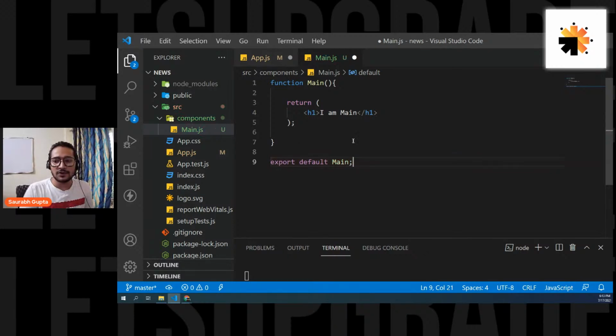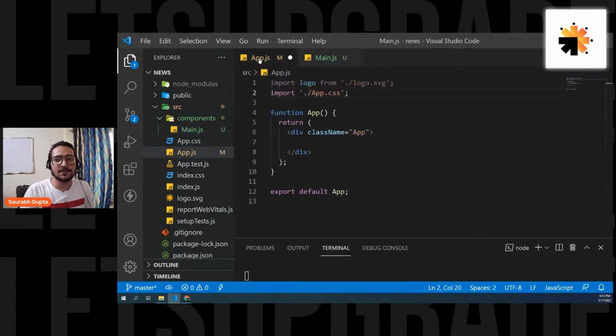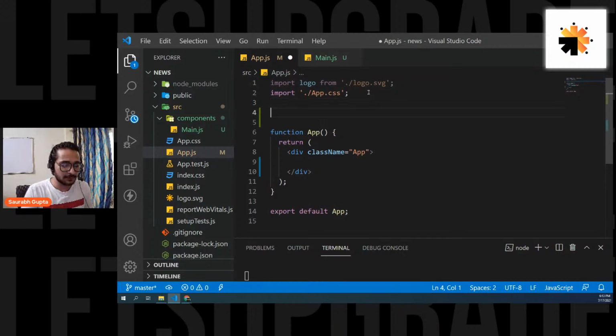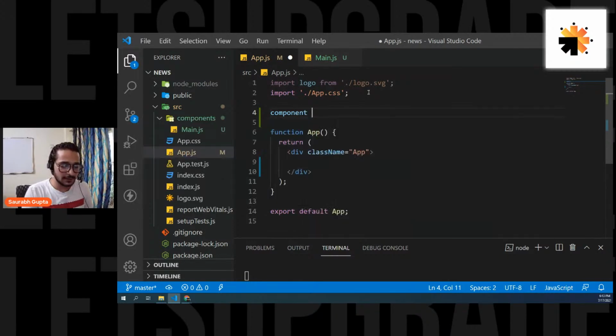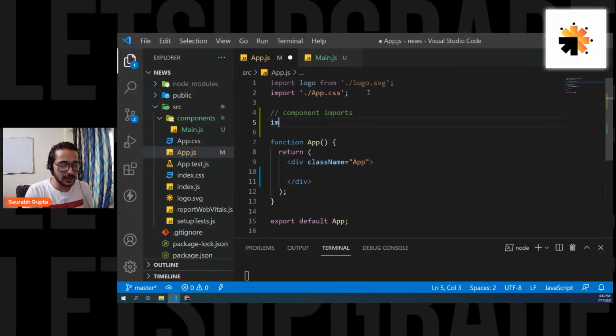That's it. So once you export it, you can simply import it here. So let's import it. Let's just write a comment here: component imports, just to maintain the code structure. That's all. A comment, and let's do it.